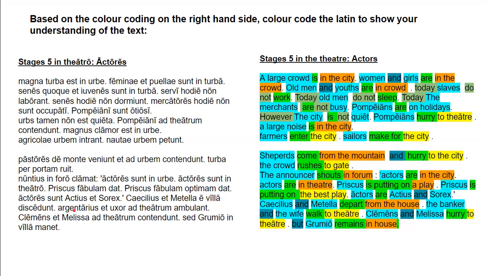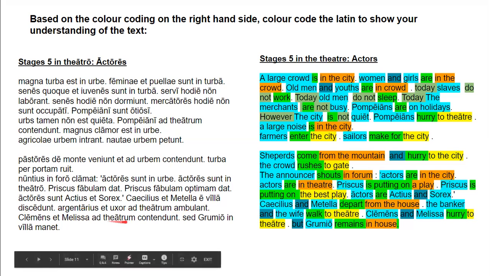All right. Argentarius et uxor ad theatrum ambulant. So the banker and, we'll say, his wife. We'll add in a word his to make more sense in English. But it literally says the banker and the wife ambulant, walk towards the theater. So two nominative singular subjects. Uxor is a third declension, by the way. Argentarius is second declension. So the banker and the wife walk towards the theater. And that is an accusative of motion towards, right there, prepositional phrase.